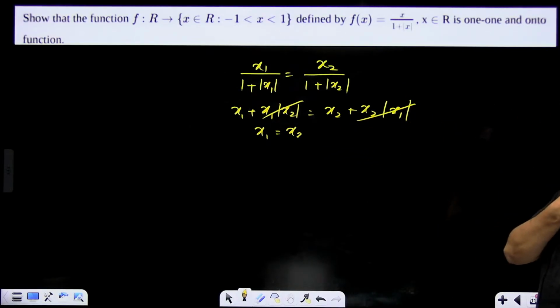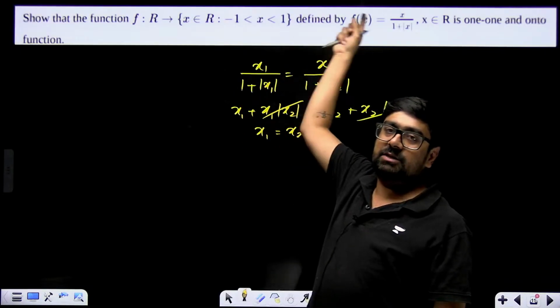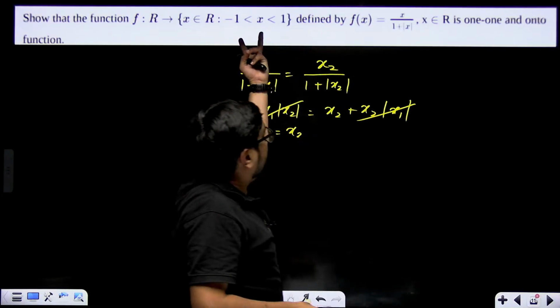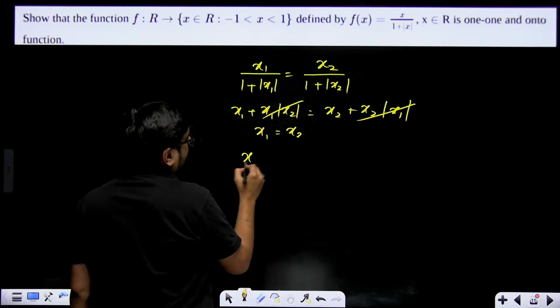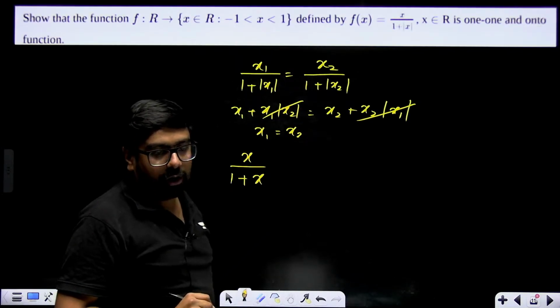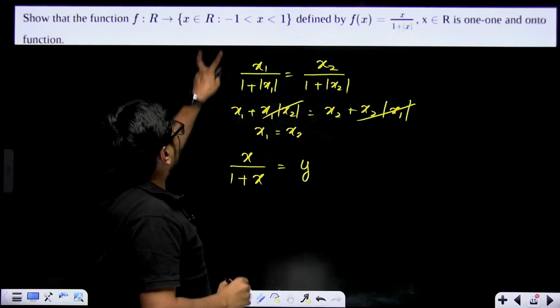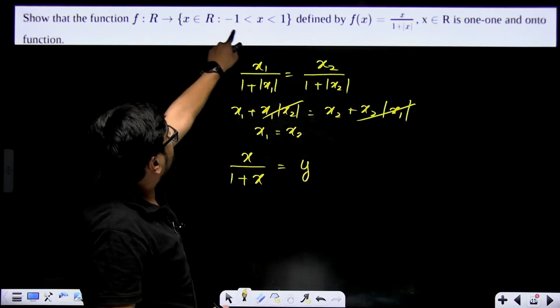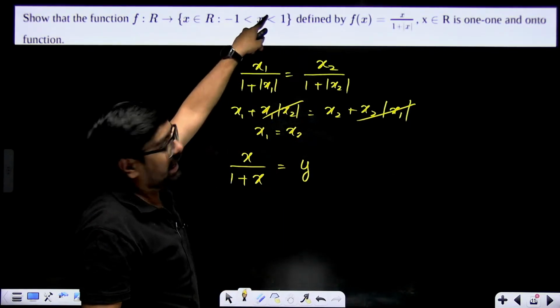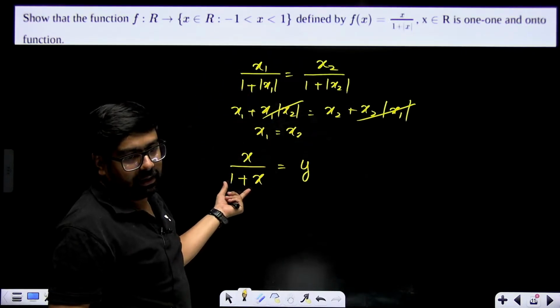So in this particular area, it will always be x upon 1 plus mod x, and mod x will open with x only. So this I'll take equal to y. Because look at your domain of the function. X can be only between minus 1 to 1. That means always it will open with a positive sign.